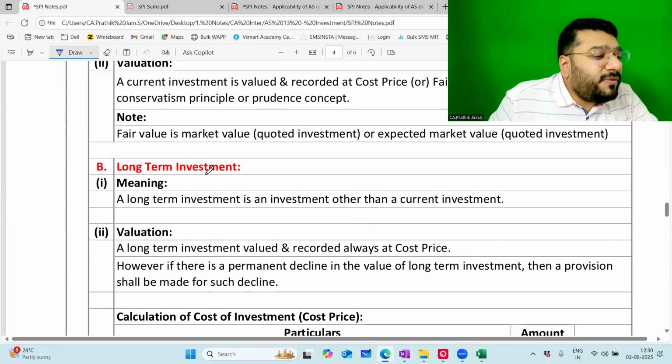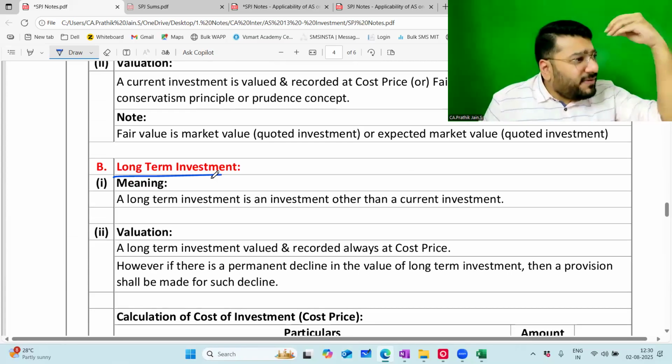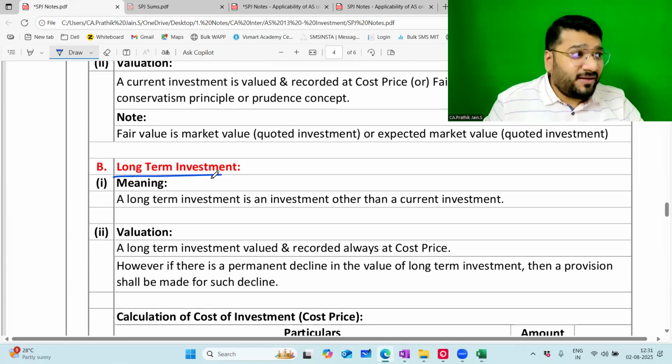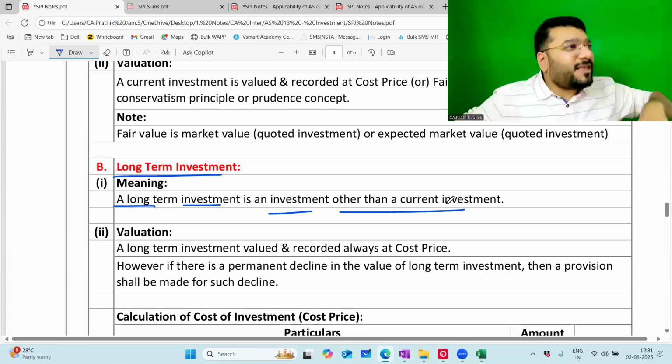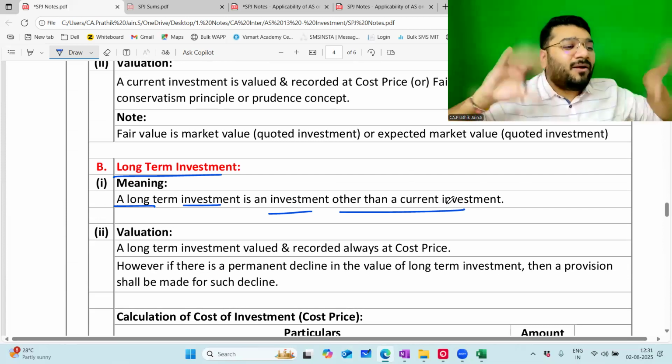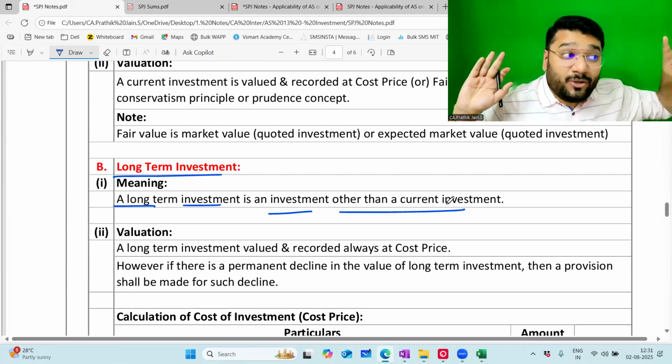What is the meaning of long-term investment? Lovely meaning they've given. Like this, I've never seen the meaning anywhere, but we've seen it in Schedule 3. A long-term investment is investment other than current investment. So any investment which is not a current investment is a long-term investment. They don't use the word non-current here.